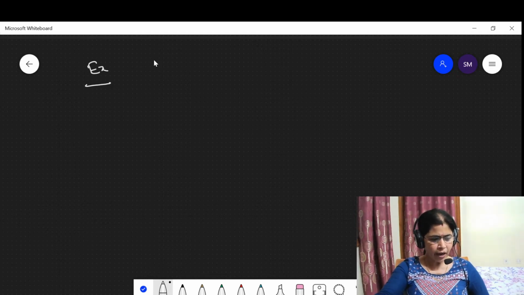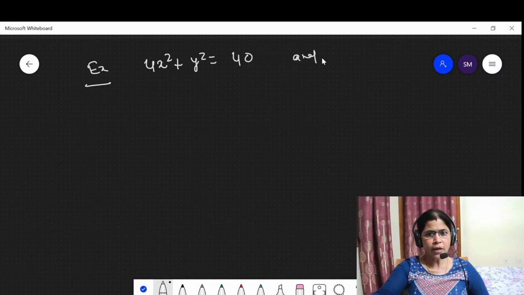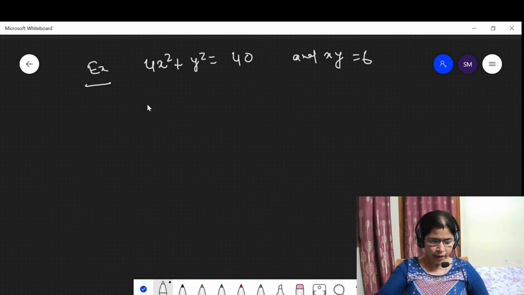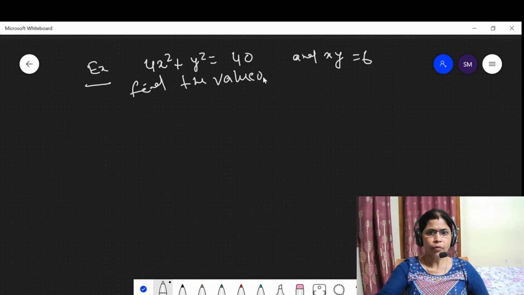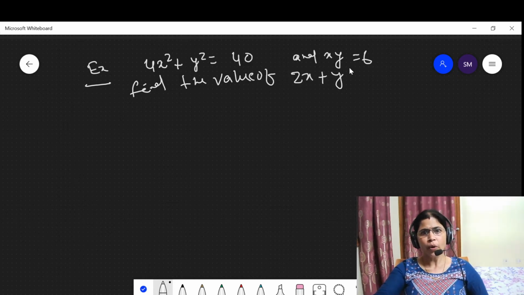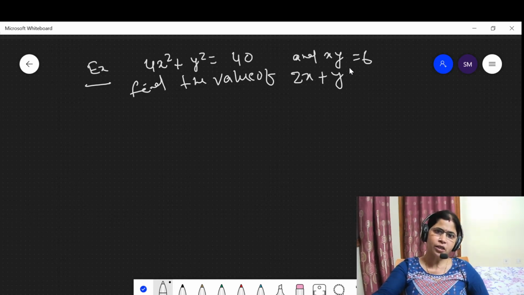Then the question says that the data is given here: 4x square plus y square is equal to 40, and xy is equal to 6. We have to find out the value of 2x plus y.